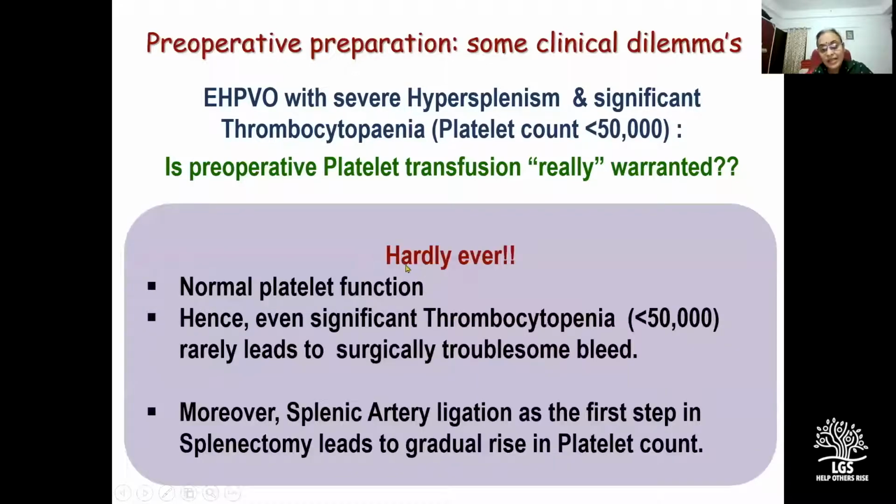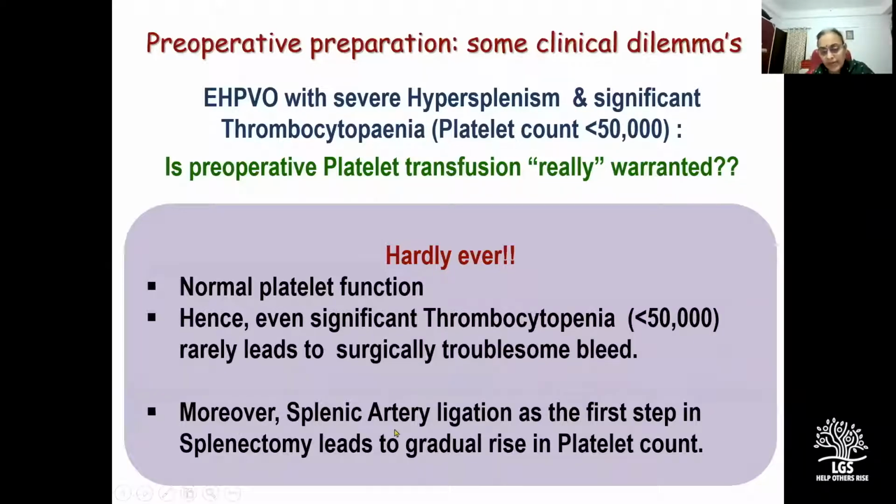So the answer is hardly ever, because the platelet function here is normal, and hence even significant thrombocytopenia rarely leads to a surgically troublesome bleed. A platelet count of 20,000 to 30,000 in EHPVO has a different connotation from the same count in chronic liver disease or in sepsis, because in the latter two conditions, not only is the platelet count low, the platelet function is also impaired.